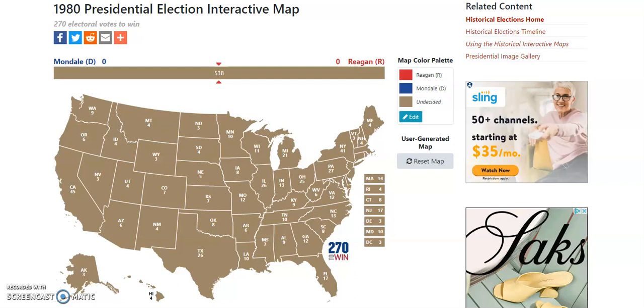And today I got the 1980 presidential election, which of course was held between the incumbent president Jimmy Carter and Republican challenger Ronald Reagan. In this alternate scenario here, you see I got Walter Mondale, the vice president, who was the 84 nominee. I got him if Carter didn't decide to run for re-election because of his unpopularity, and Mondale instead decides to run and he gets the nomination.